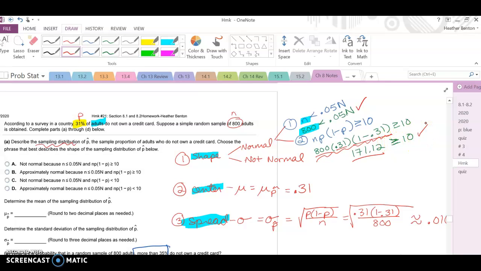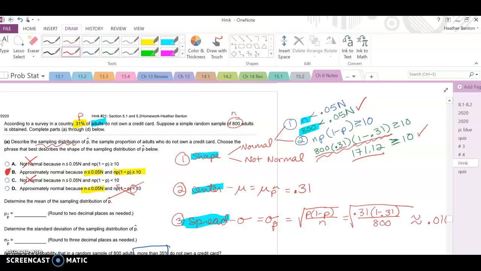So we're good there. So our shape is normal, so anything that's not normal is not an option. Then just checking to make sure the rules are what they should be. That one's good. This one's good. Not this one, because that's less than 10, so that's wrong. So our first answer is B as in boy.